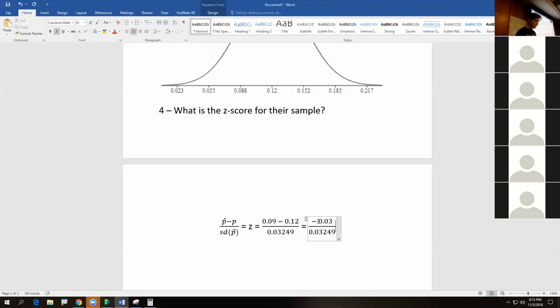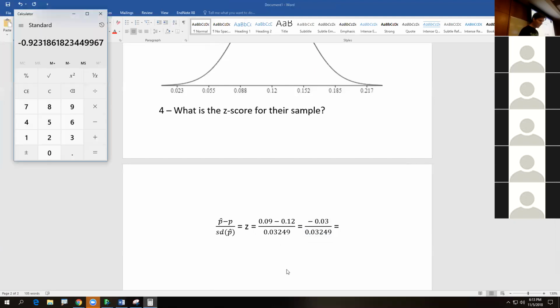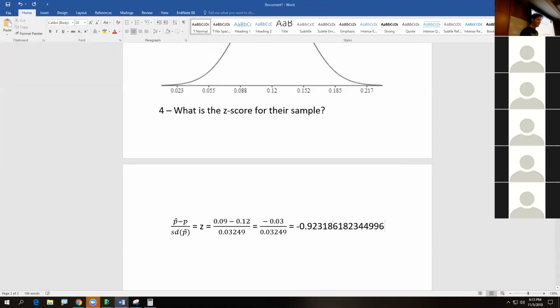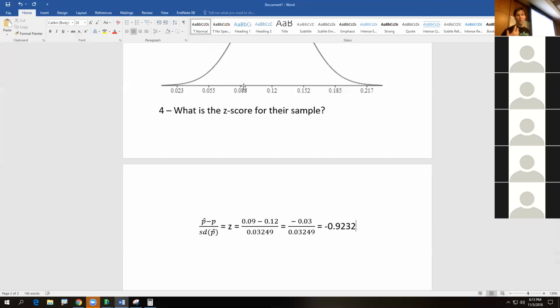Observation minus mean over standard deviation, and that will give us the answer to this question. And last but not least, we have our answer. Let's bring it up here. Let's go right here and drop in the answer, and there it is. Does that look to be about where we're at, about a z-score, meaning we are about 1 standard deviation? It's a standard deviation because we know the truth right here. We know the true proportion. That's about where we're at.